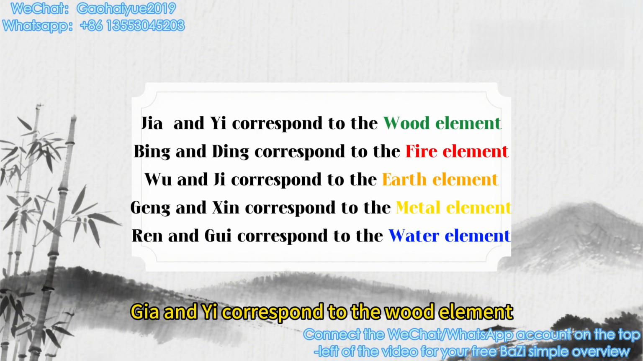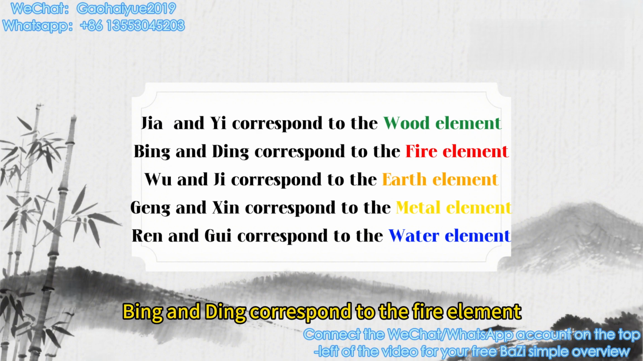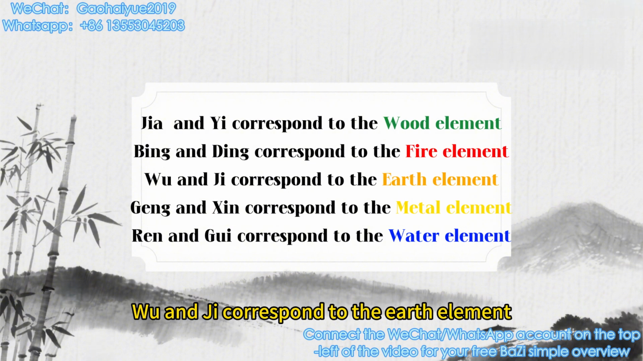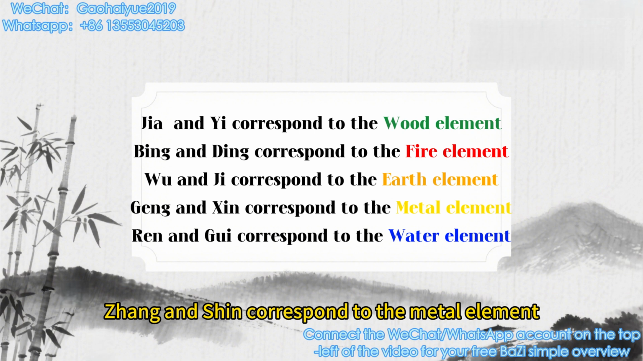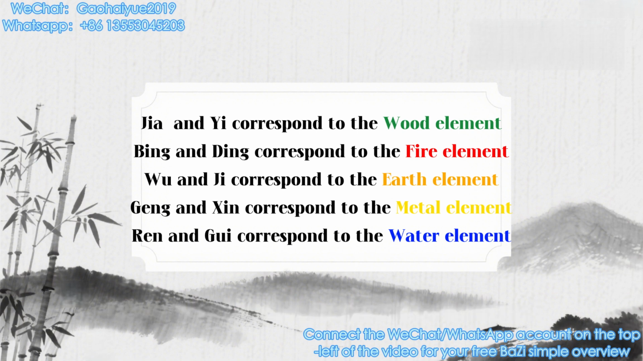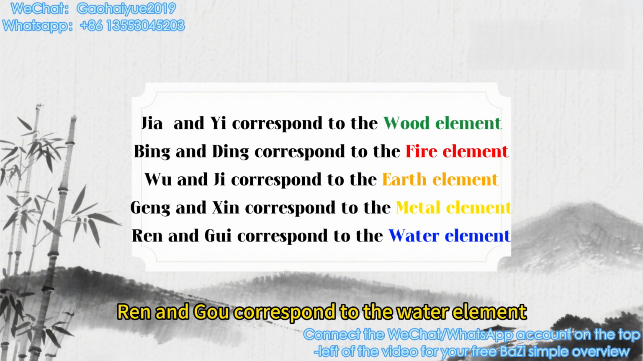Jia and Yi correspond to the wood element. Bing and Ding correspond to the fire element. Wu and Ji correspond to the earth element. Geng and Xin correspond to the metal element. Ren and Gui correspond to the water element.